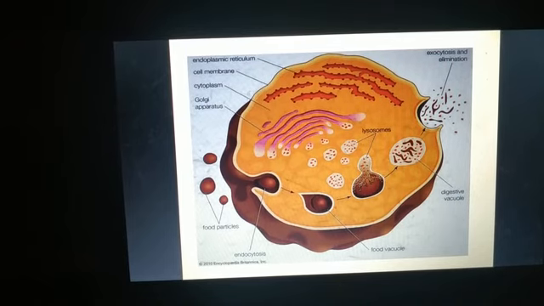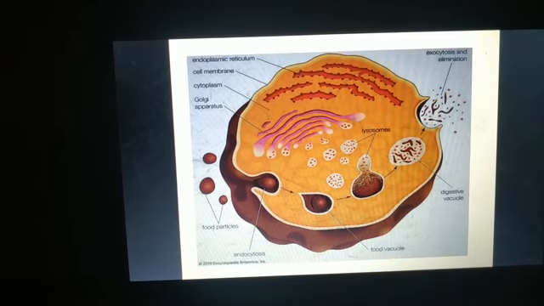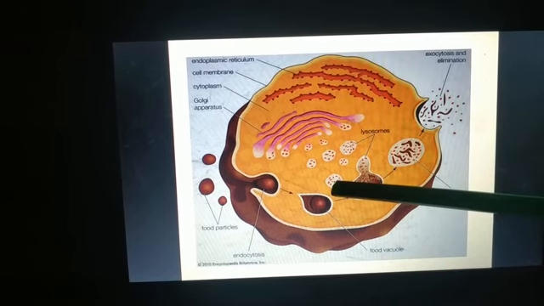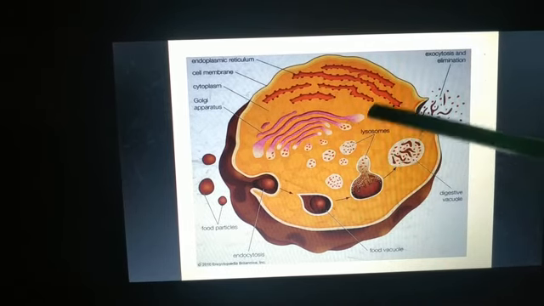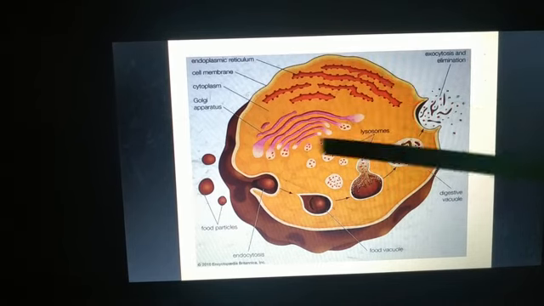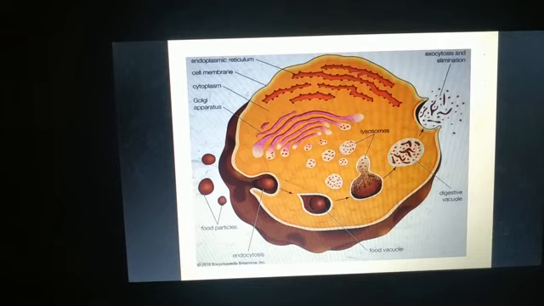And one more point, this is not mentioned in your textbook, but you already know this. These lysosomes are also known as the suicidal bags of the cell, because during cell damage, the lysosomes burst and the enzymes digest their own cell. The lysosomes contain the enzymes, right? So they will burst and the enzymes will digest their own cell. So they are called suicidal bags also.